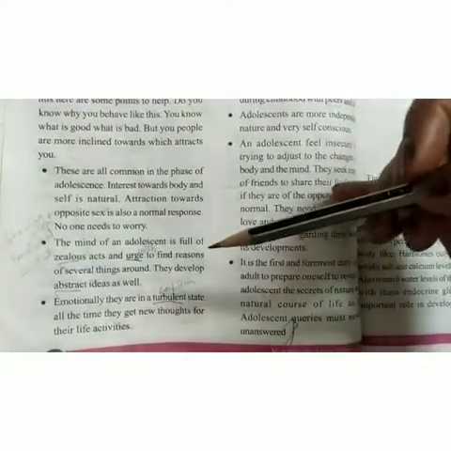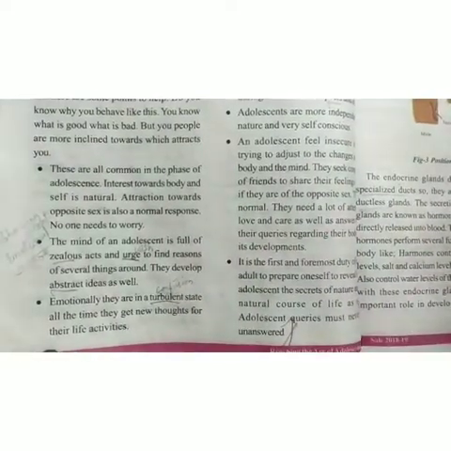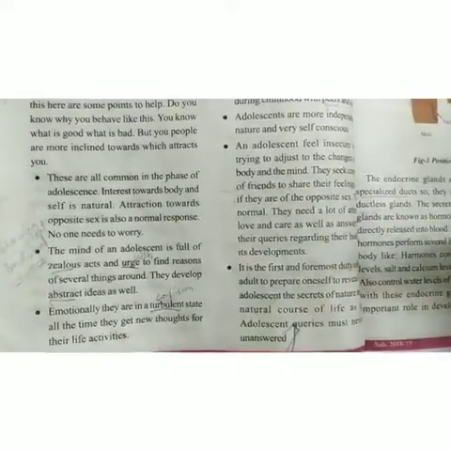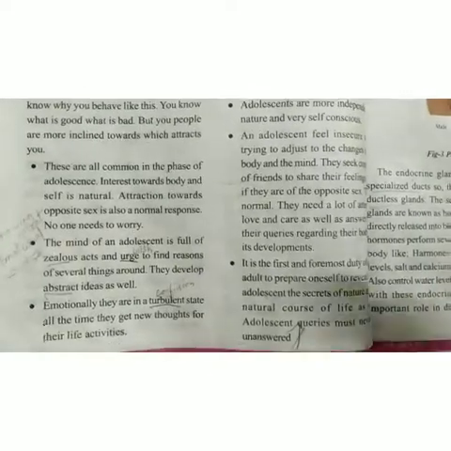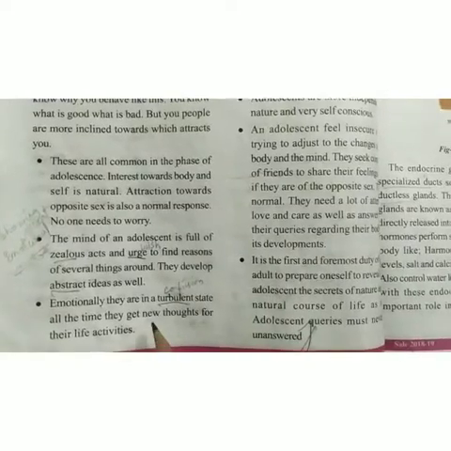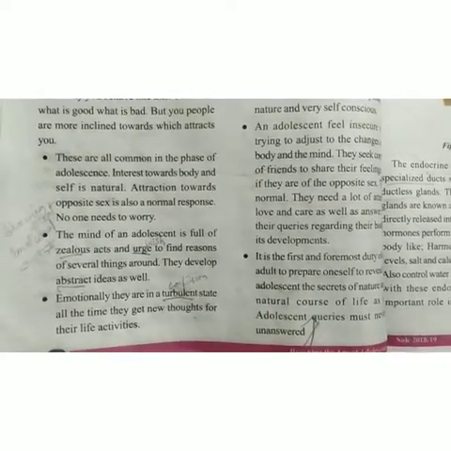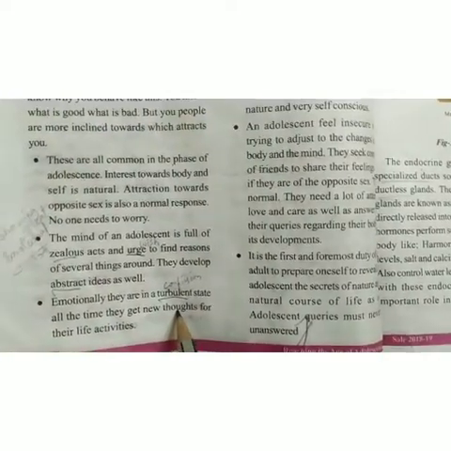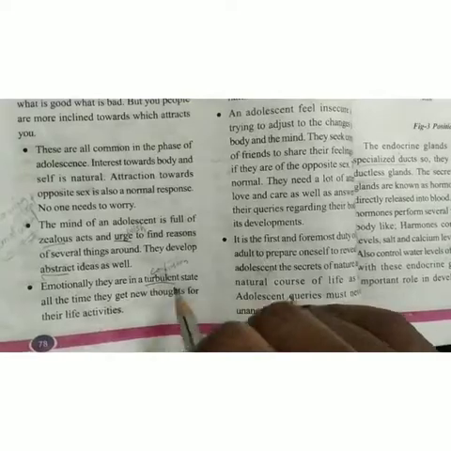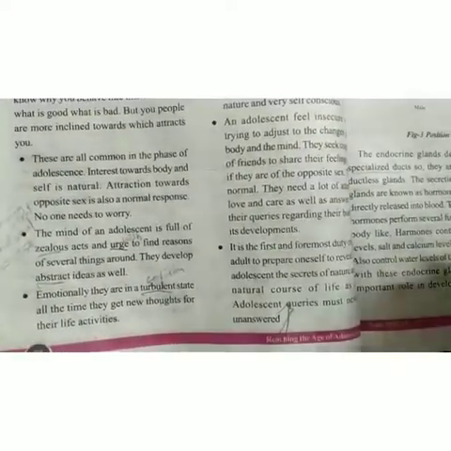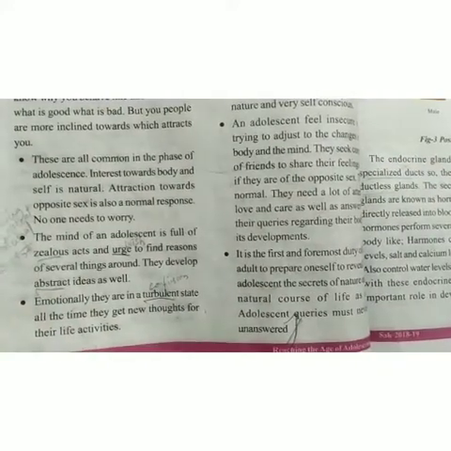So the mind of the adolescent is full of zealous act and urge. Zealous act means showing great emotions, and urge means wishes, and you have to find the reasons of several things which are around you. So emotionally, they are in a turbulent state all the time. They get new thoughts for their life activities. So emotionally, by the natural activities only, the adolescents get confused. Turbulent state means they will be in a confused state at that time, and new thoughts will go in the mind regarding their life activities.